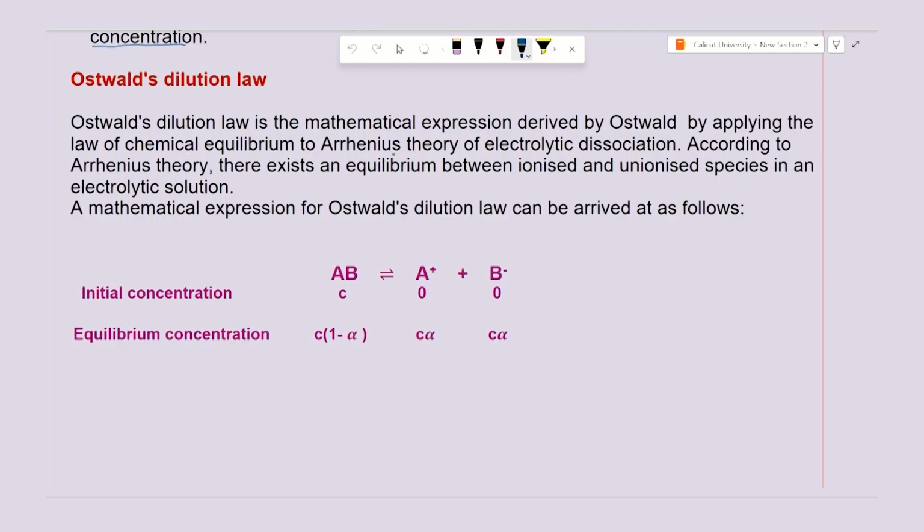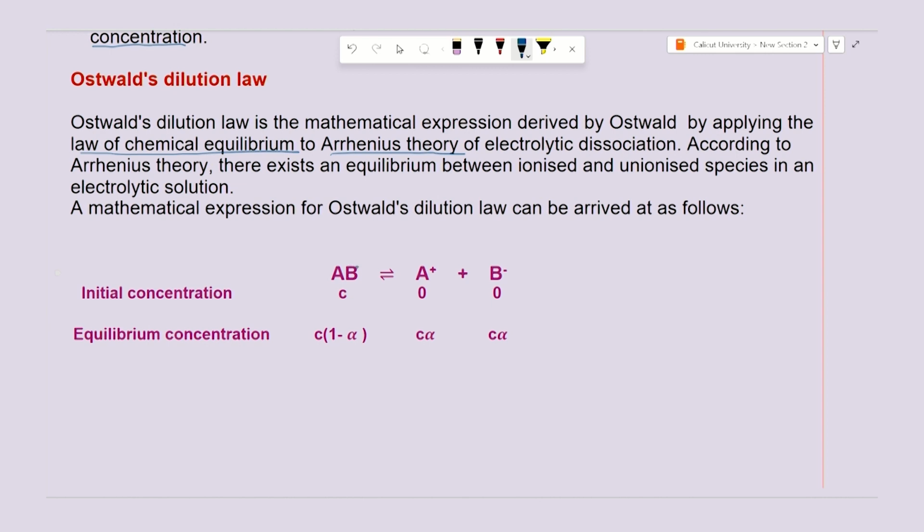Ostwald's dilution law is a mathematical expression derived by Ostwald by applying the law of chemical equilibrium to Arrhenius theory. So, he is taking the concepts of Arrhenius theory itself and applying the law of chemical equilibrium to that. Now, let us see how it is done.